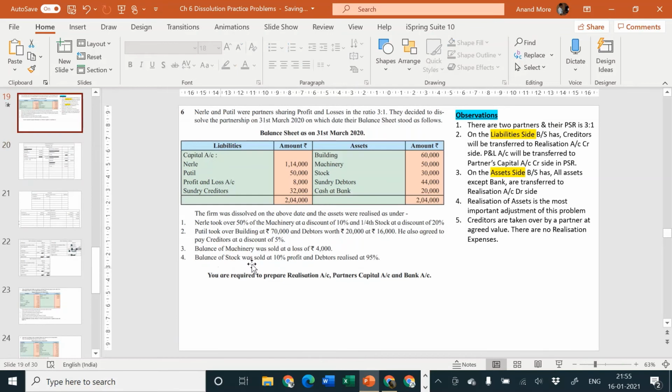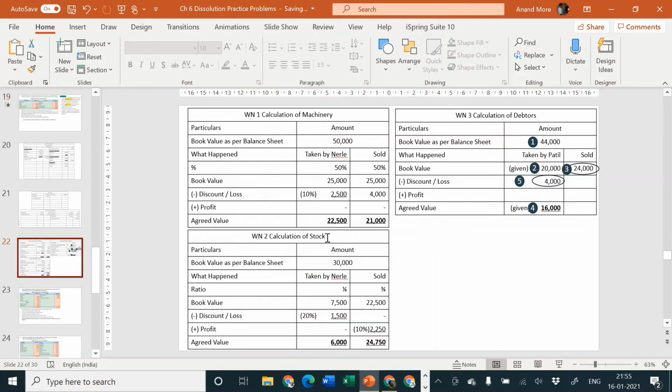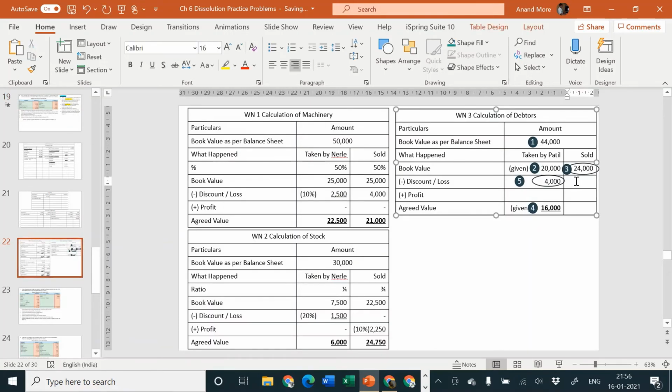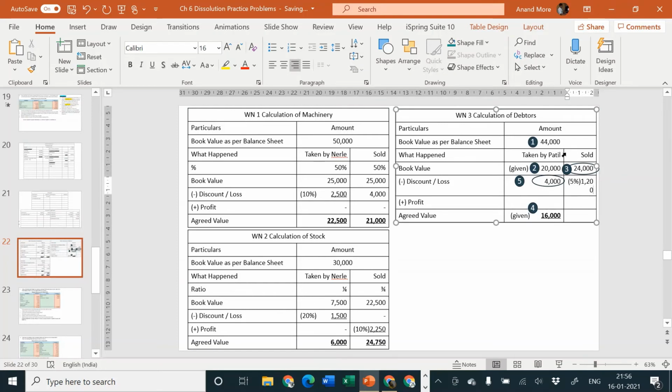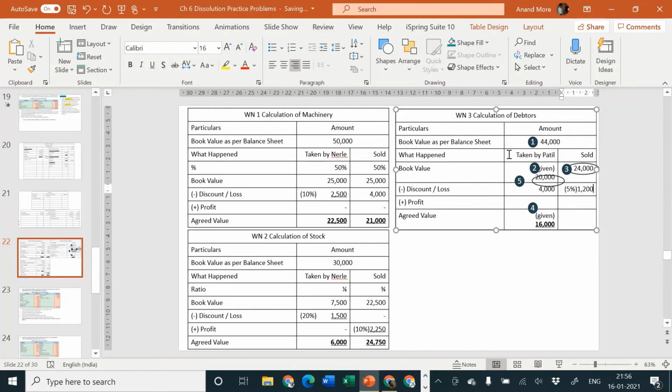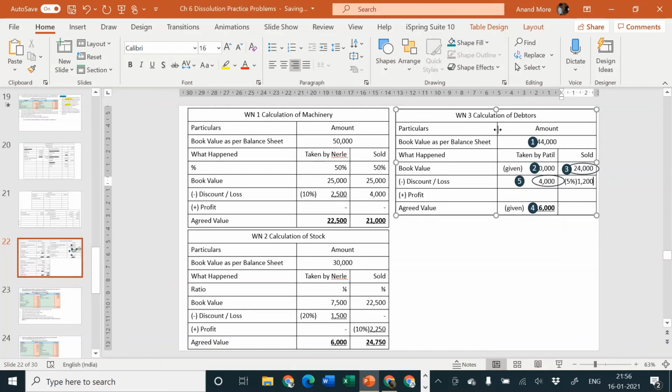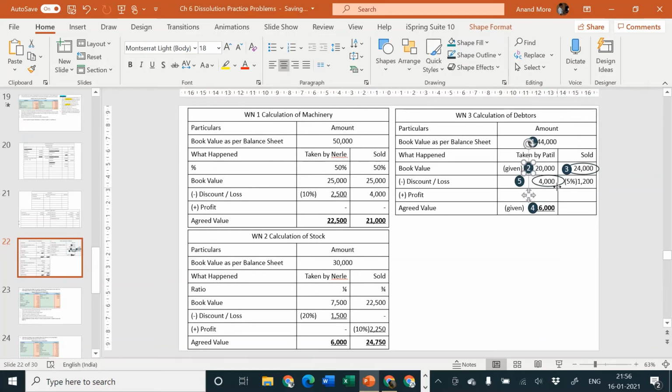Next, debtors realized at 95%. It means they are telling you that there is a 5% loss. So 24,000, 5% is equal to how much? 1,200. 24,000 5% is 1,200.